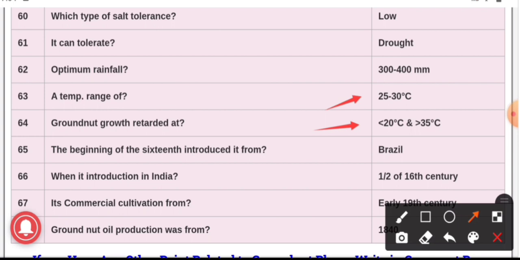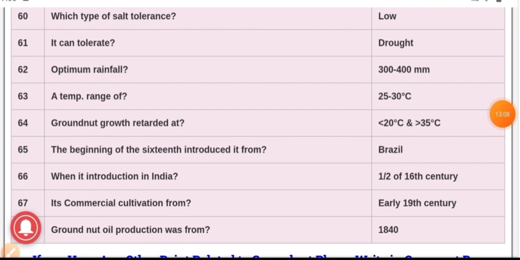The beginning of the 16th century introduced it from. This groundnut was introduced from Brazil, and in India, groundnut was introduced in the first half of the 16th century, and its commercial cultivation in India was done from the early 19th century. And groundnut was used for oil production from 1840.